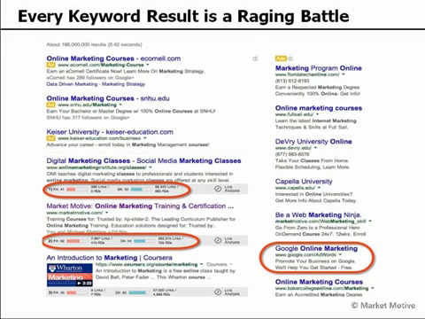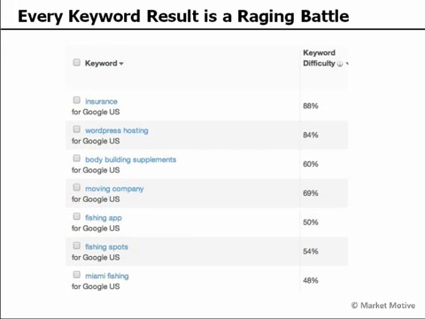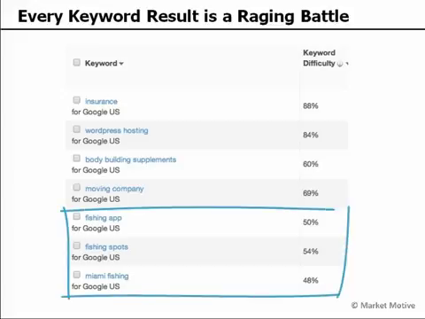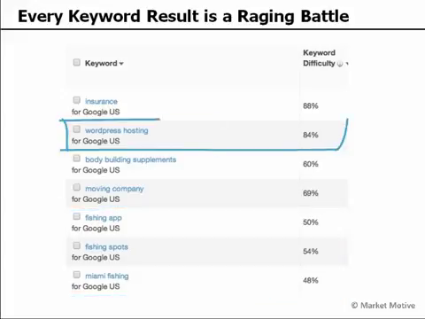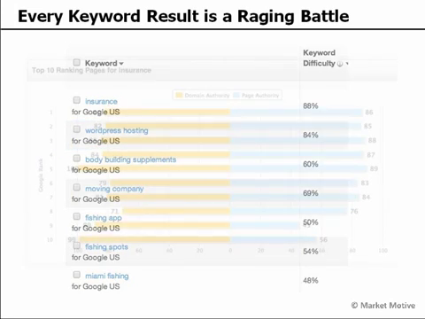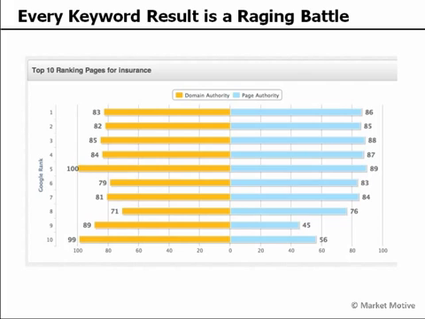And to be competitive, we need to know that we're in that same range in terms of unique linking domains, root domains, domain authority, page authority, etc. We need to be able to look at the keyword difficulty for a search result like this and compare it. And you can see how competitive some things are versus other things. If we're working within the fishing industry, obviously we can be in that 50th percentile. But if we're trying to rank for WordPress hosting, we need to be in that 70th, 80th percentile to truly be competitive. And we can check out the domain authority and page authority, which are 2 very good indicators on their own of search opposition.